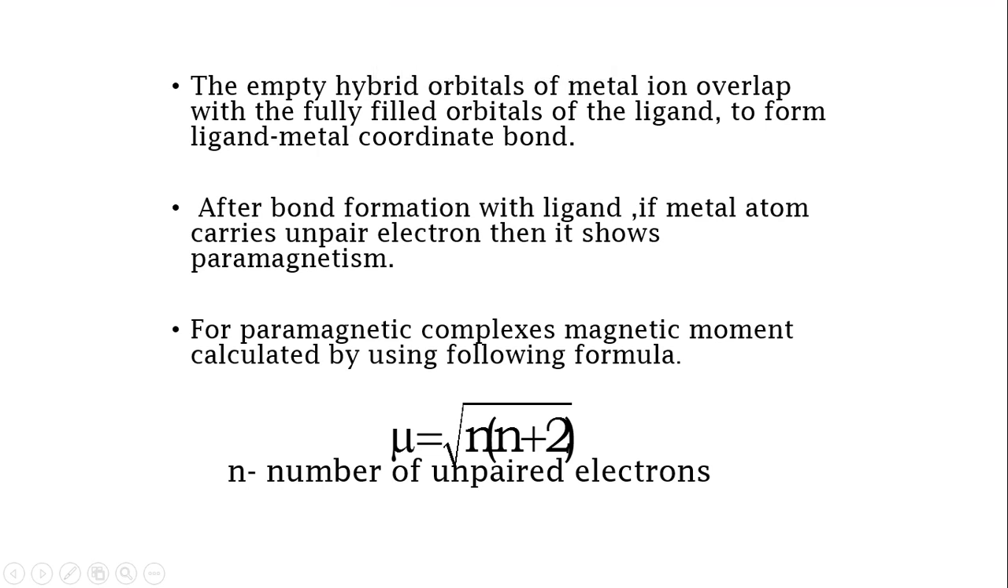And after the bond formation with ligands, if the metal atom carries unpaired electrons, then it shows paramagnetism. So here the paramagnetic nature of the complex can be seen if a metal ion carries an unpaired electron after the bond formation. The paramagnetism can be evaluated using the formula mu is equal to root over n into n plus 2, where n is the number of unpaired electrons.